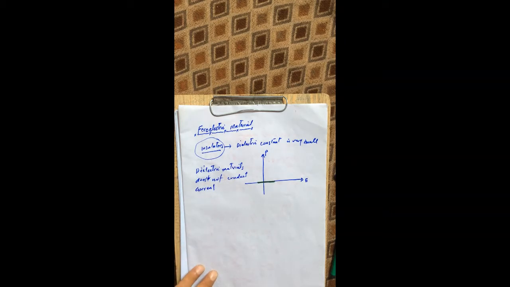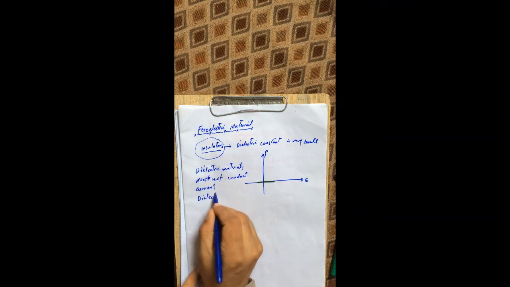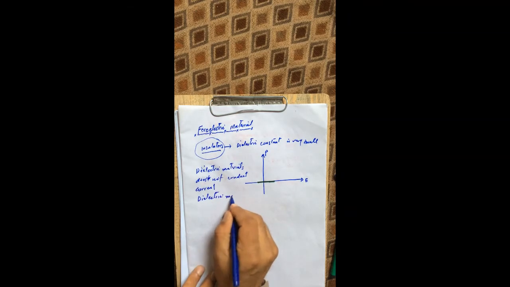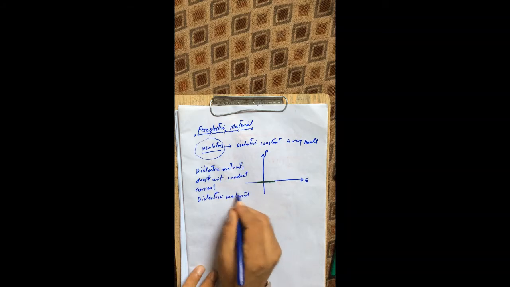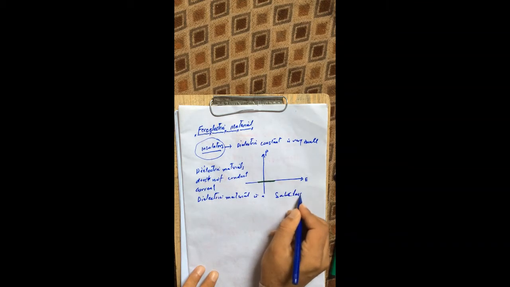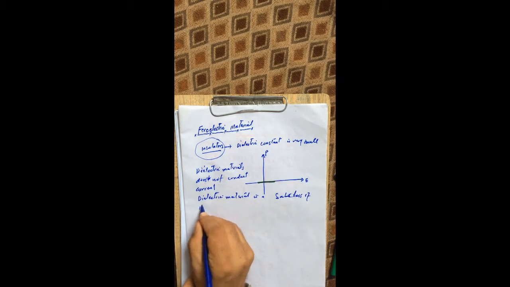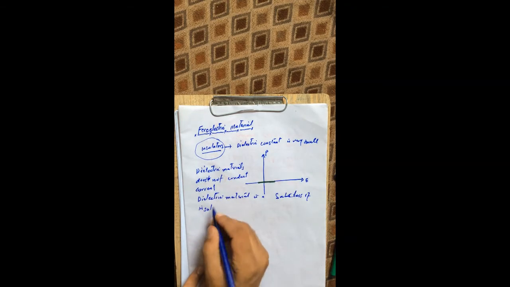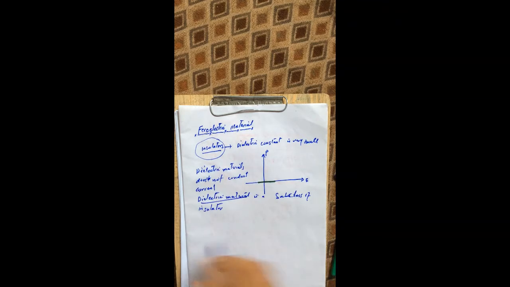So this implies that a dielectric material is a subclass of insulator, because an insulator also does not conduct electricity or current. So dielectric material is a subclass of insulator.